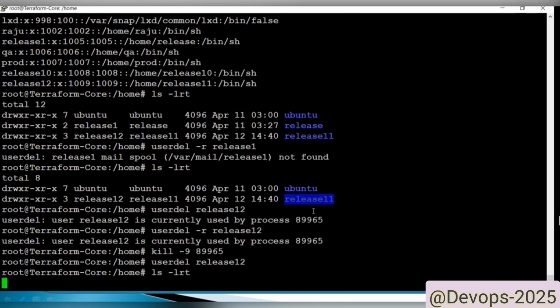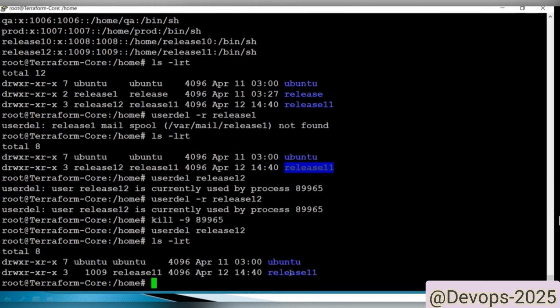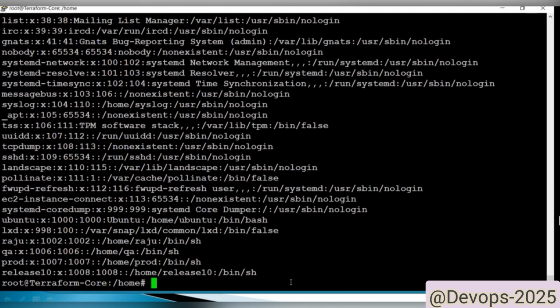If you enter ls -lrt, see here the home directory is not deleted. Whenever we use -r, it deletes whatever defaults were created. Whenever you use it without -r, you cannot delete the default paths. So make sure: userdel username will delete only the user directly. userdel -r deletes the home directory, the mail directory, and the username. Thanks for watching. We'll discuss group administration in the next session.